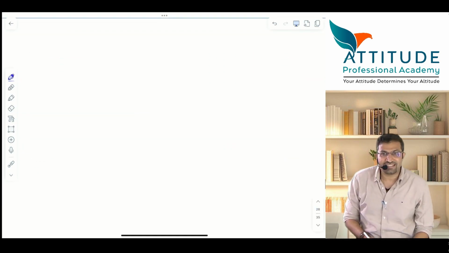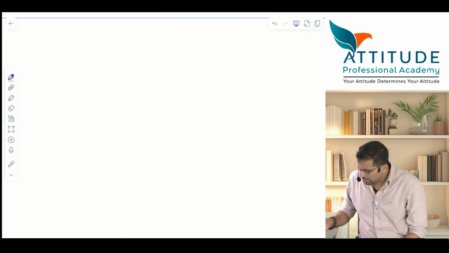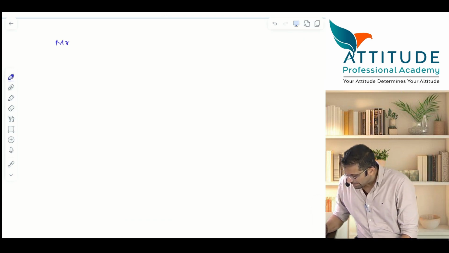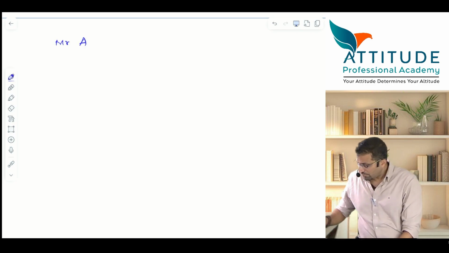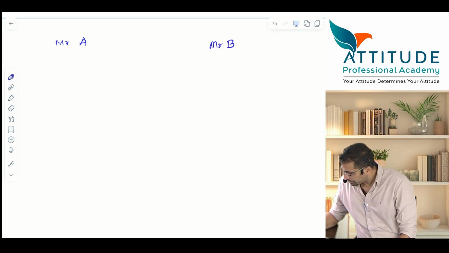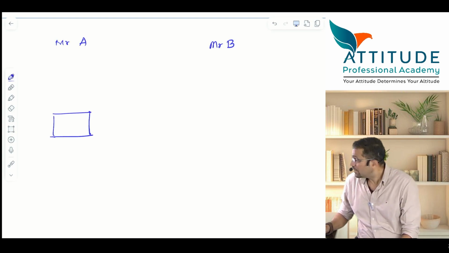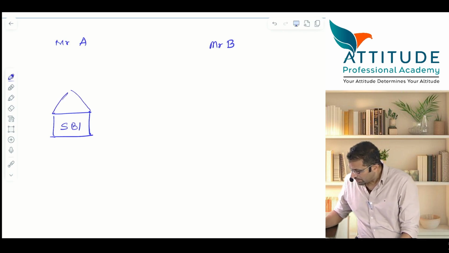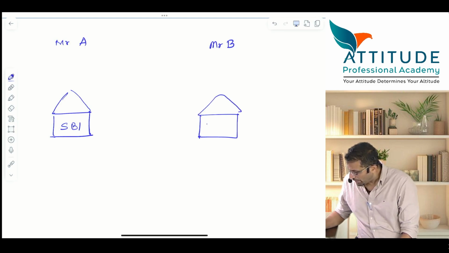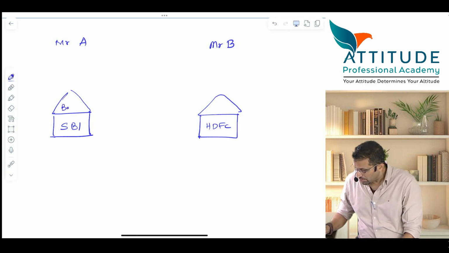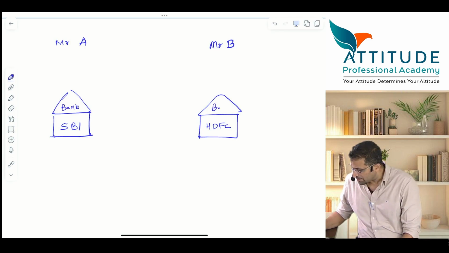I'll just give you an example here. Have a look at the example. Let us say Mr. A is there and you have Mr. B. Please concentrate here. Mr. A is having a bank account with SBI. Mr. B is having a bank account with HDFC. So both are banks. They have their respective accounts here.